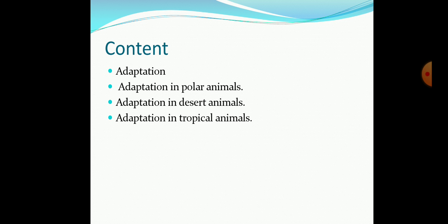And the third is the adaptation in the tropical animals. Students, there is the tropical rainforest, and in that tropical area the climate is totally different. There you will find hot temperature, whereas the rainfall is also very high in that area. There is a large amount of vegetation, and animals are found in that area. So how these animals and plants survive easily in that area, we are going to learn in this chapter.